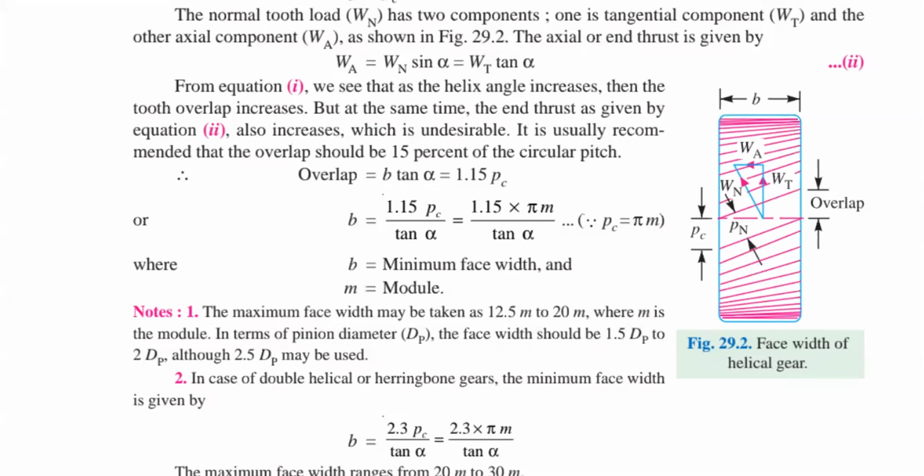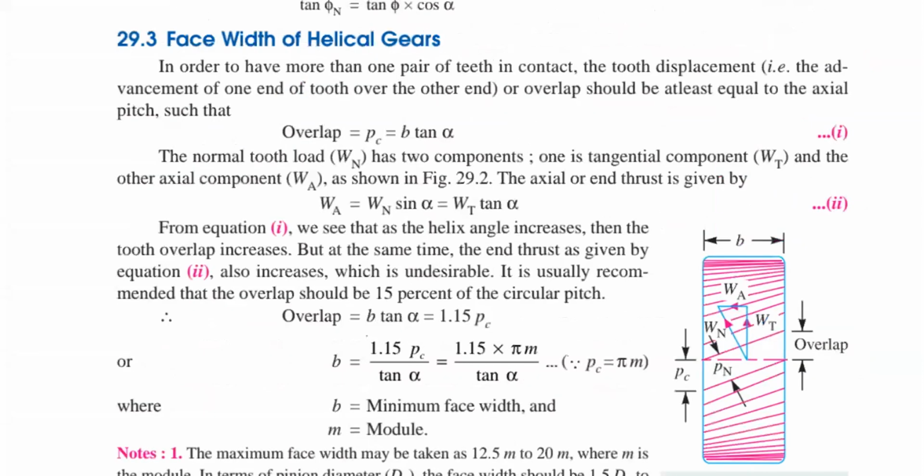Right? Next. In terms of the diameter of the pinion, the face width should be 1.5 dp to 2 dp. Please go through each and every relation. And here also, whenever you have the tangential load component and axial component, you have a relation: WA equal to WN sin alpha or WT tan alpha. So this relation is also very, very important.